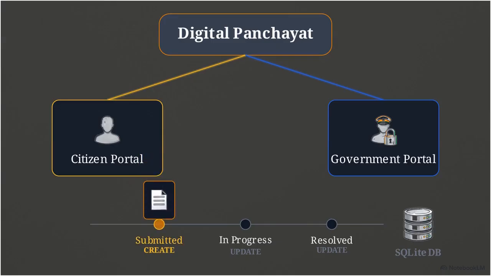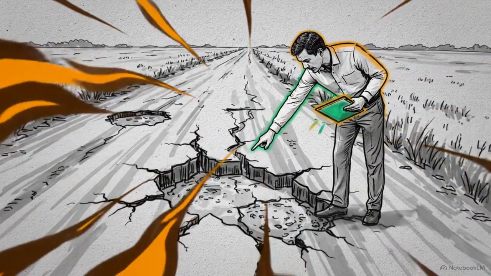When a citizen submits an issue, the complaint registration module creates a unique ticket. This allows them to monitor the status of their request in real time, improving communication with local authorities. But governance requires managing physical assets too.